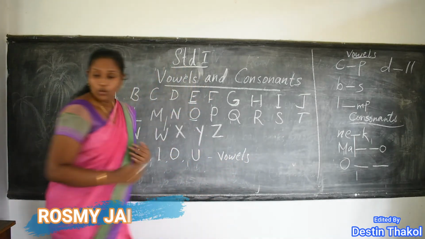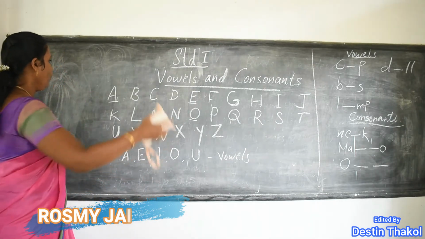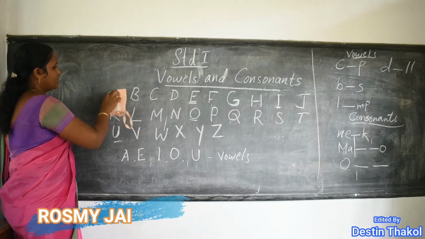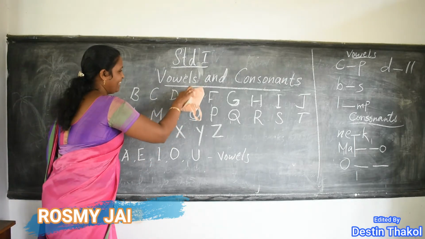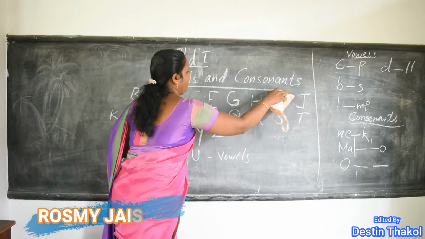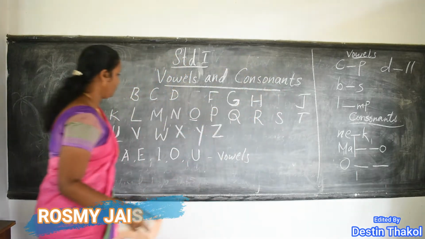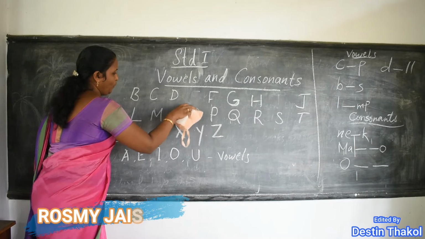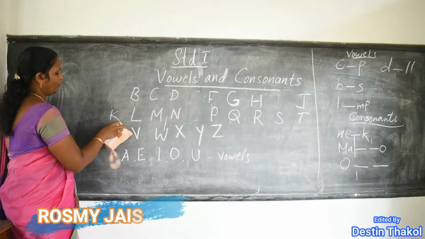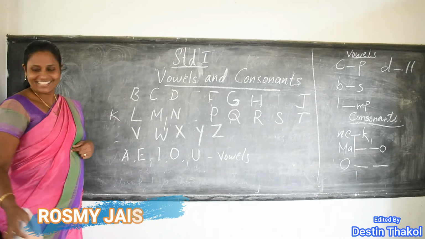These are vowels. So, let me rub it. These 5 letters: A, E, I, O, then U. Yes.